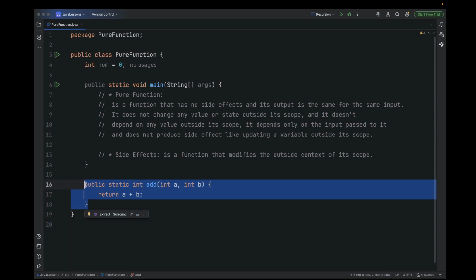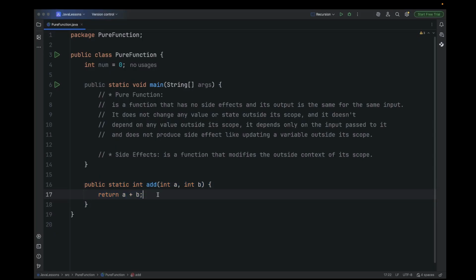And the good thing about a pure function is that it is easy to maintain. Yes, if you have any bug, to fix it is very simple, right? And to run a test on it is always very easy because it doesn't have any concern with any variable or data outside its scope. Everything it is doing is always within this scope and does not modify the outside of it, right? Then a side effect is a function that modifies the outside context of its scope, right?